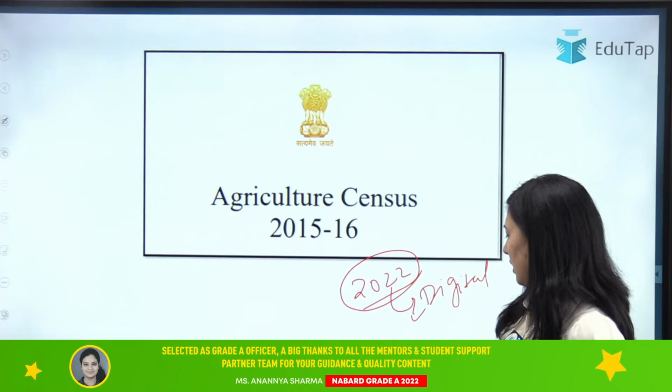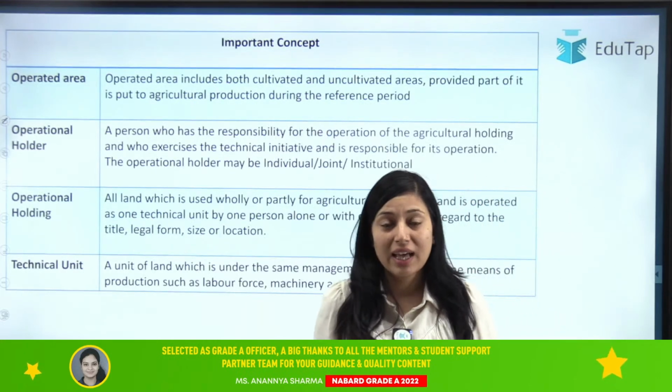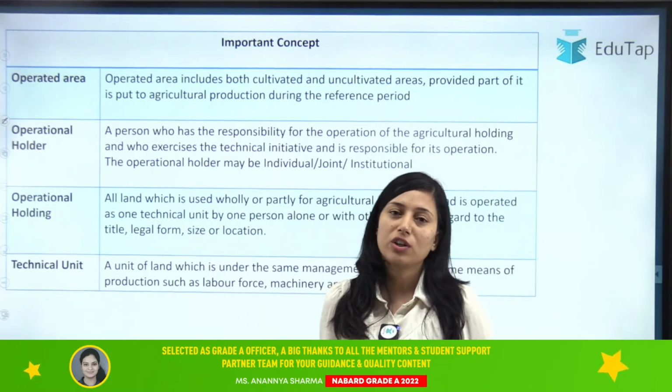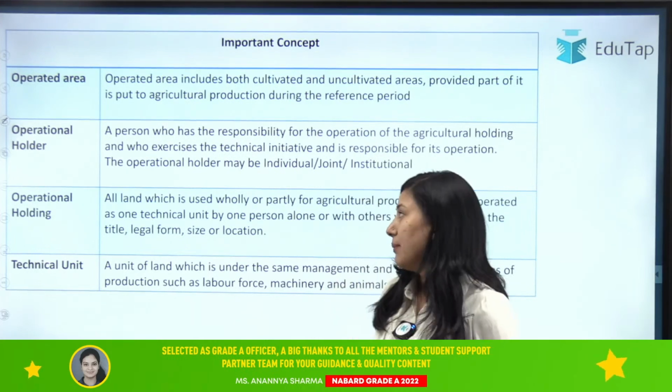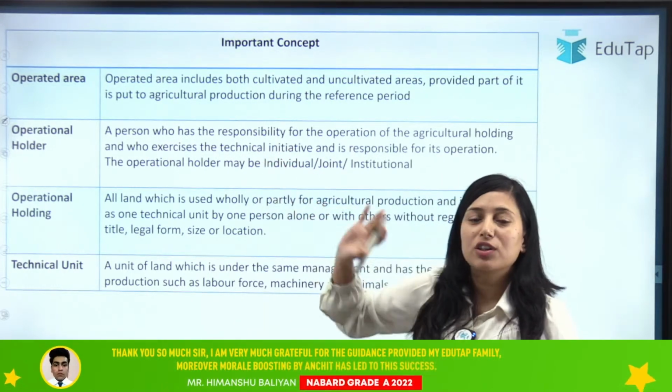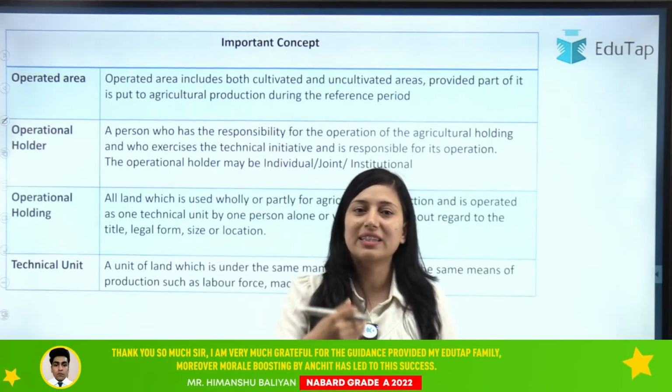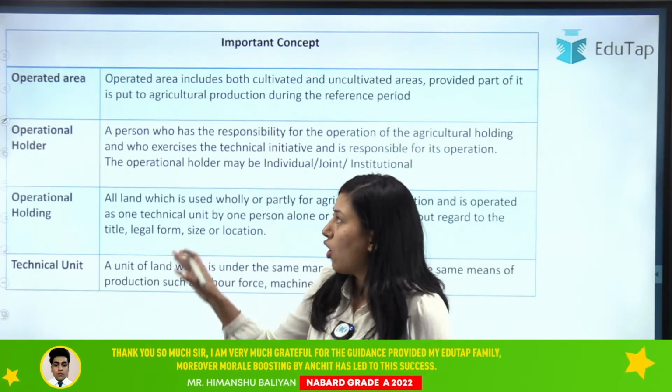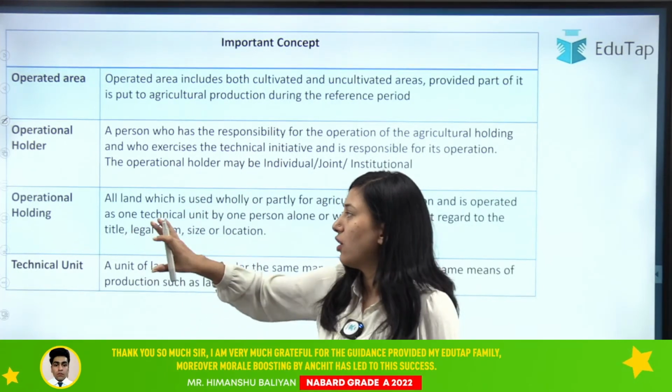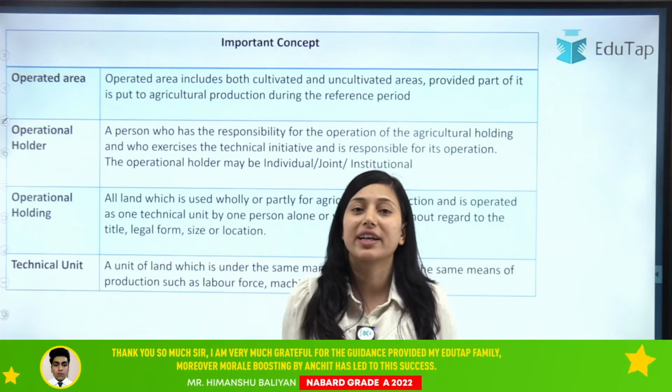Before moving on to the question, there are a few important terminologies that you should know, okay? Because questions from these terminologies have been asked. Under your agriculture census, data regarding operated area, operational holding, or operational land holding, technical unit, these types of data are there.